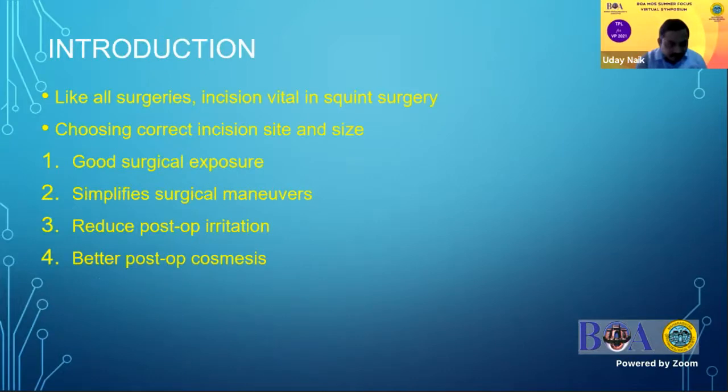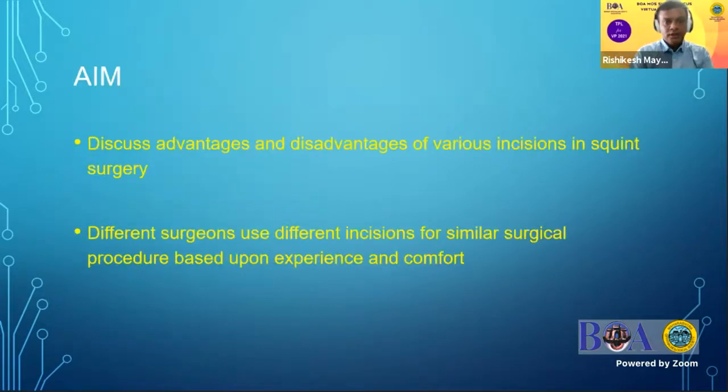Like all surgeries in medical science, incision is vital even in squint surgery, and choosing the correct incision size and site gives a good surgical exposure. It simplifies the surgical maneuvers. It reduces the post-operative irritation and provides better post-operative cosmesis. One more point is that if resurgery is contemplated later on, and if you have a good incision initially, perhaps we can use the same incision site for resurgery as and when required. So the aim of this presentation is to discuss the advantages and disadvantages of various incisions in squint surgery.